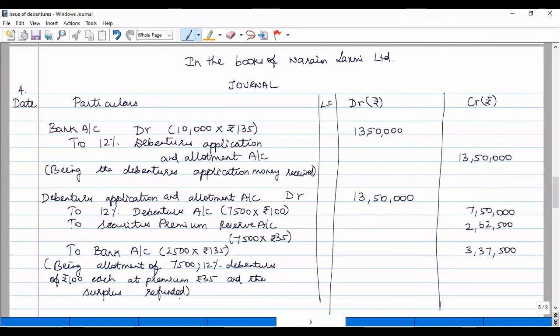With this sum, we have learned how to pass journal entries when the debentures are issued for cash at premium, and what to do when we have excess application money after allotting the debentures. Today we have learned how to pass journal entries for the debentures that are issued for cash at par and at premium.